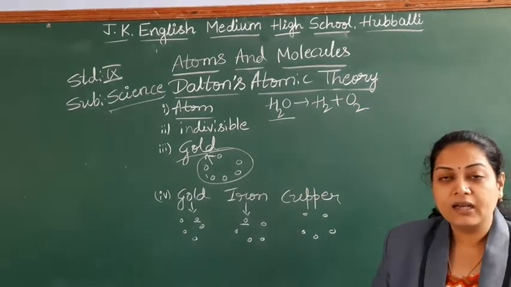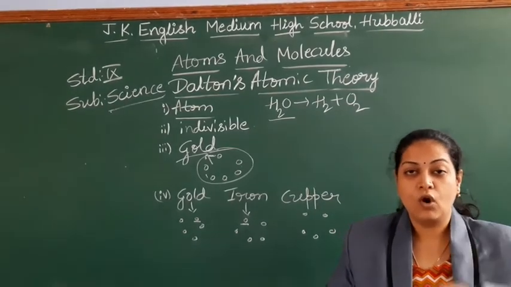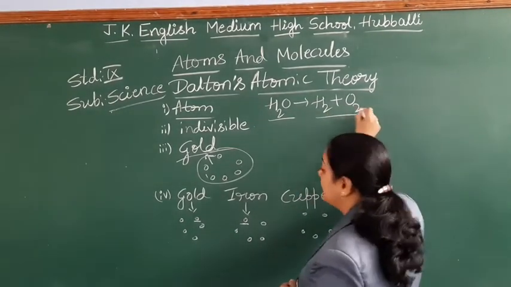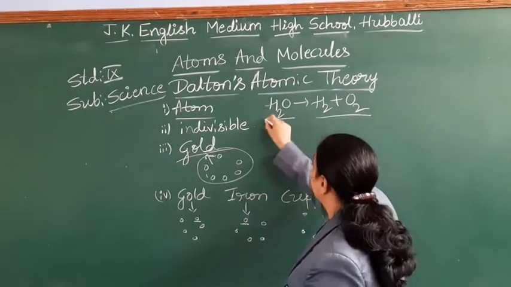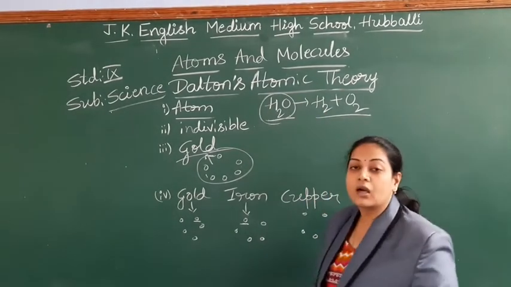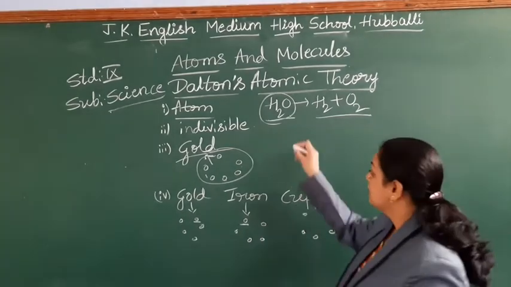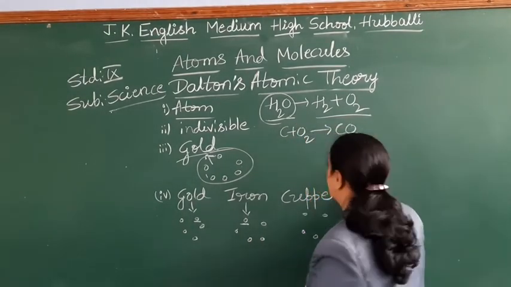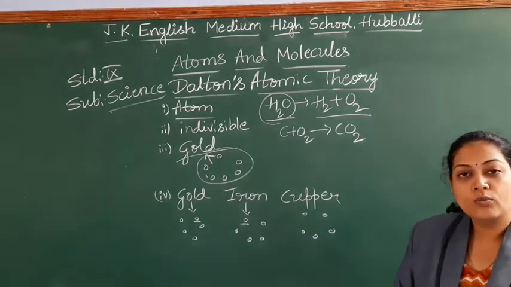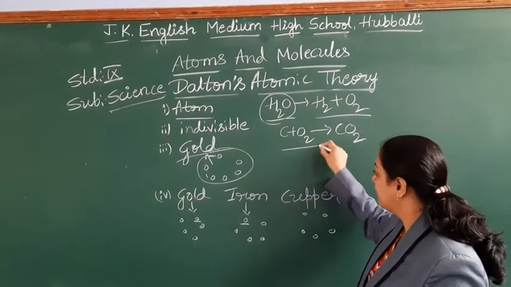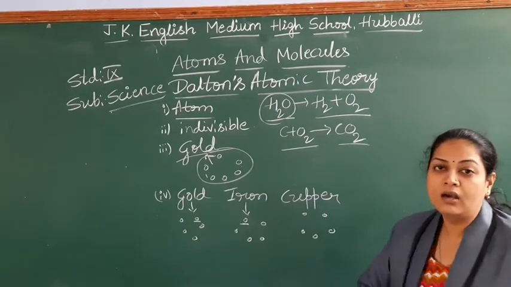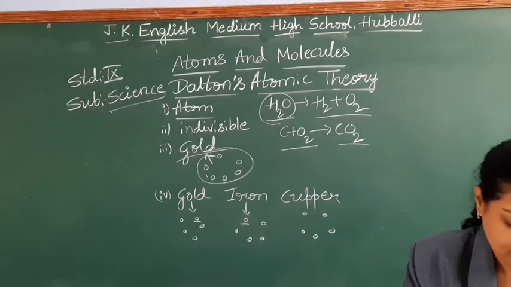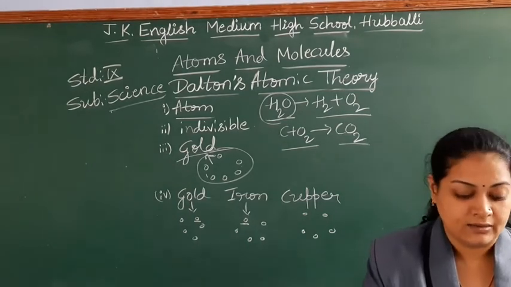So when two or more types of atoms combine with each other in a definite proportion, they form a compound. Right? Carbon plus oxygen to form carbon dioxide. When two or more elements combine in a definite proportion they form a compound. That is the next postulate given by the scientist Dalton.